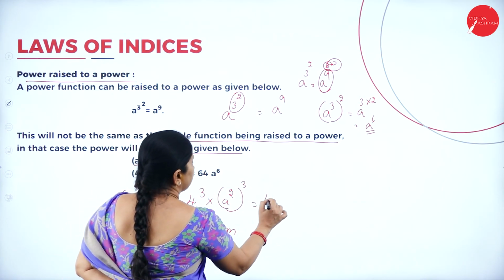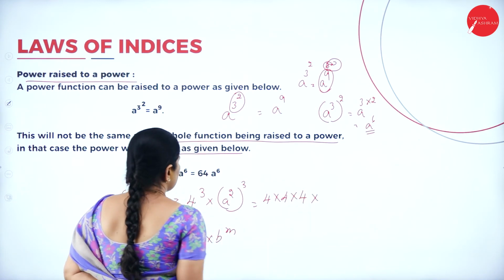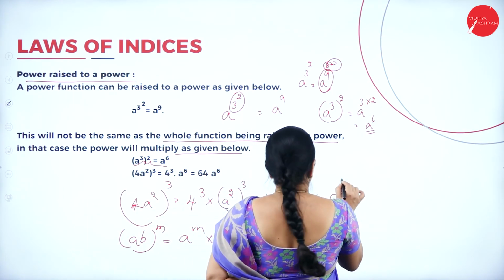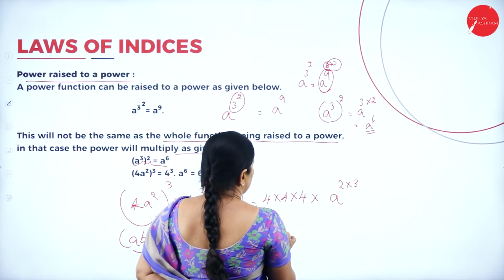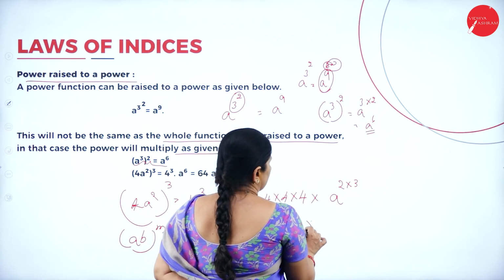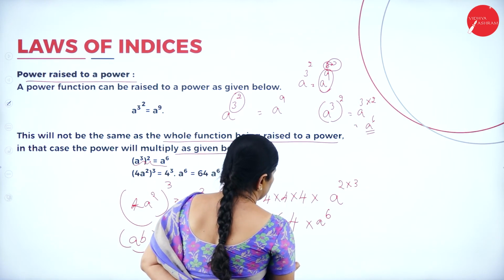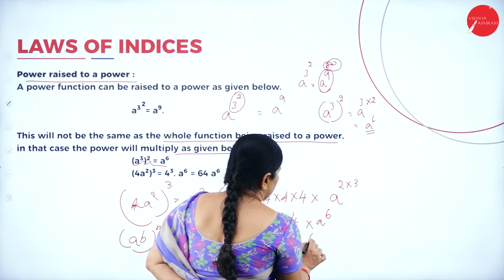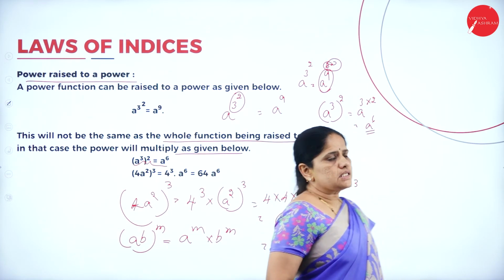So, this will be 4 into 4 into 4 into a to the power of 2 into 3. So this will be equal to 4 4s are 16, 16 4s are 64 into a to the power 6. So this will be 64 a to the power 6. So this is the answer.